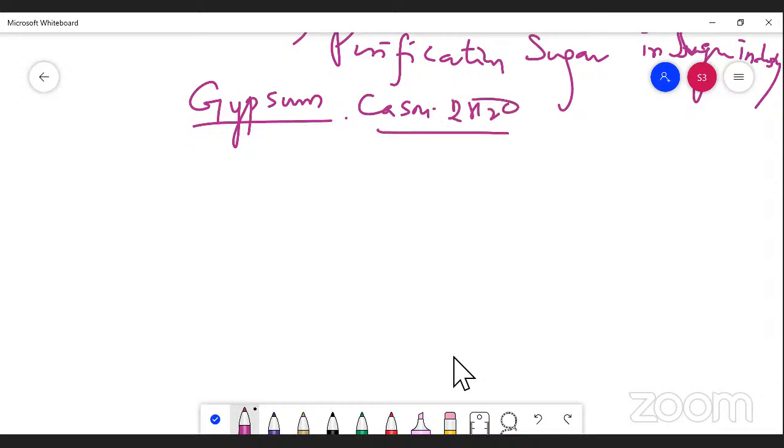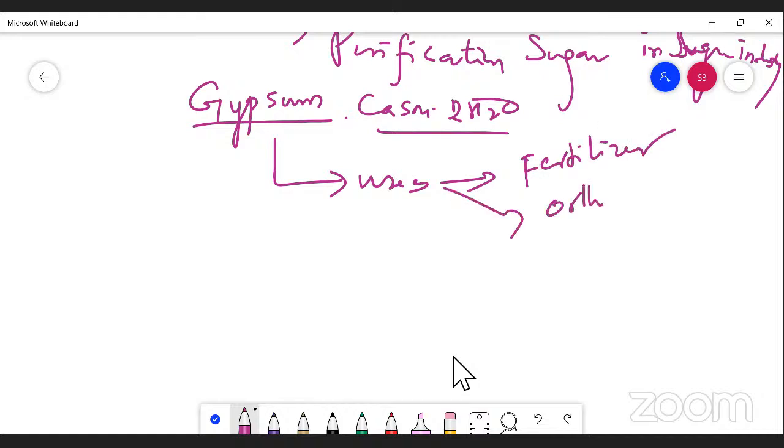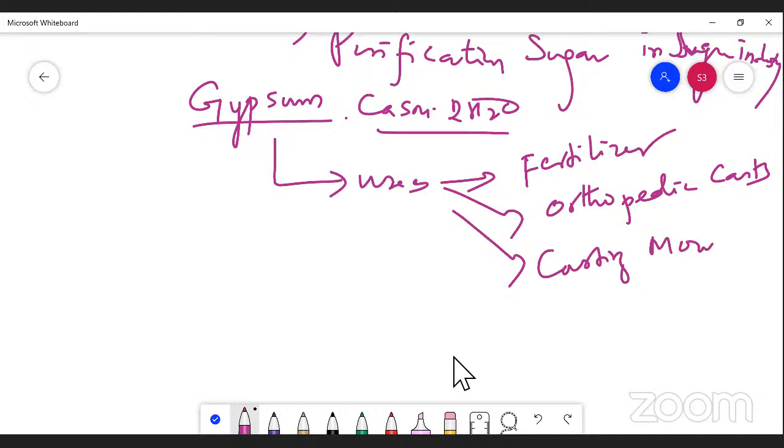What are the uses of gypsum? It is used as a fertilizer, in orthopedic casts, for making moulds, and in surgical fleets. This is a point you should understand here.